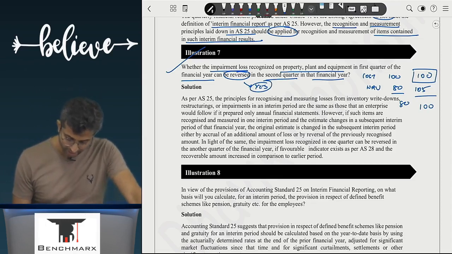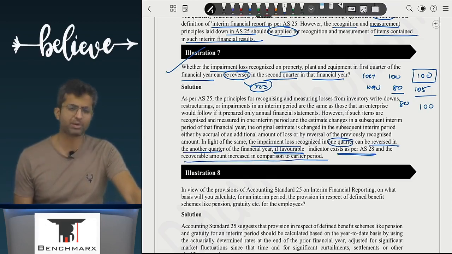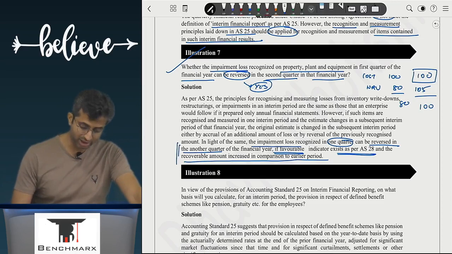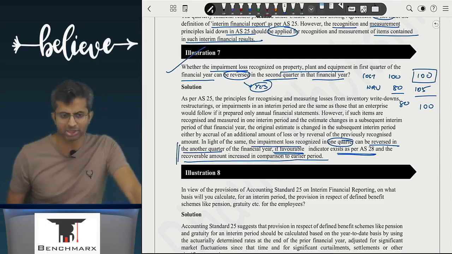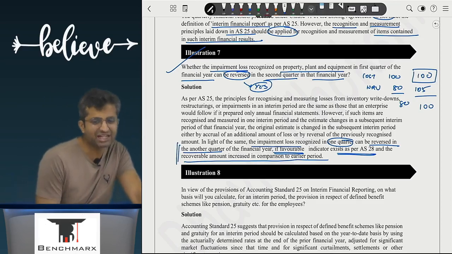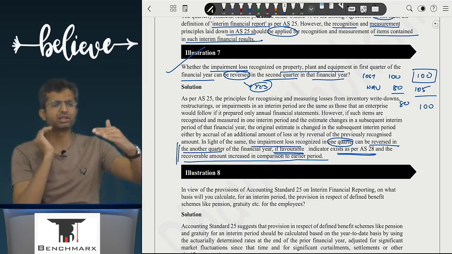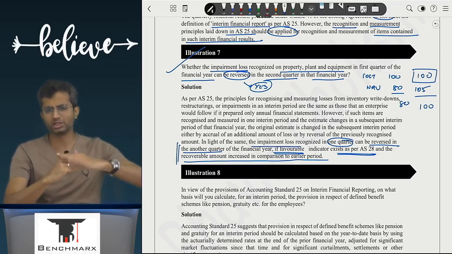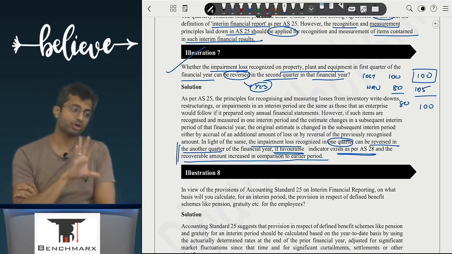So over here, in light of the same, impairment loss recognized in one quarter can be reversed in another quarter if favorable indicators existed as per AS 28 and recoverable amount increased in comparison to the earlier year. We have not yet studied this because AS 28 हमने पढ़ा नहीं है. We don't know what recoverable amount is. However, what applies to inventory also applies to PP. Like inventory, if it went from 100 to 80 at a later date, if the NRV becomes 105, then whatever loss you have recorded can be reversed.